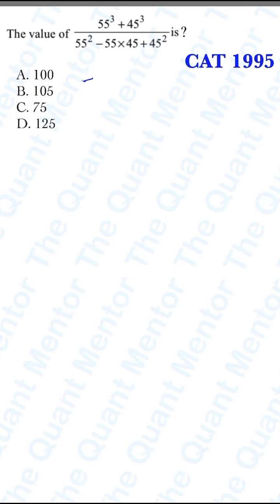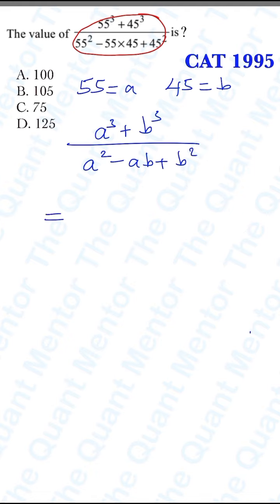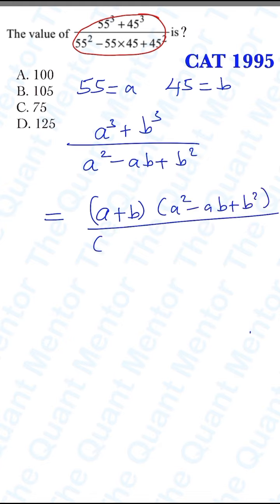Let us substitute 55 as equal to A and 45 is equal to B in the given expression. So the expression becomes (A^3 + B^3) divided by (A^2 - AB + B^2). Further, A^3 + B^3 can be written as (A + B) into (A^2 - AB + B^2), and the denominator is A^2 - AB + B^2.